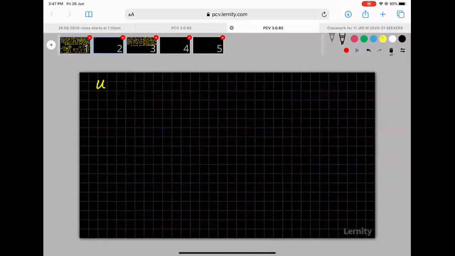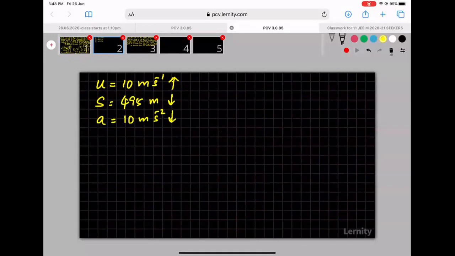So what is given? u is equal to 10 meter per second upwards. Displacement s is equal to 495 meters downwards. Acceleration is equal to 10 meter per second square downwards. Now, someone also asked a doubt in Google Classroom yesterday. What about sign convention, sir? How to define sign convention? Sign convention may be defined after knowing the directions of all the vectors involved in the question.